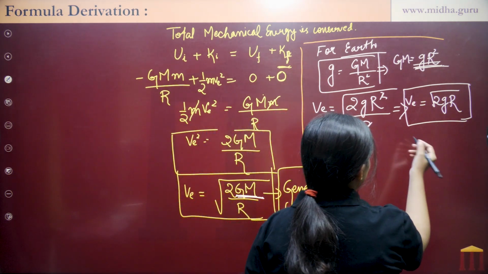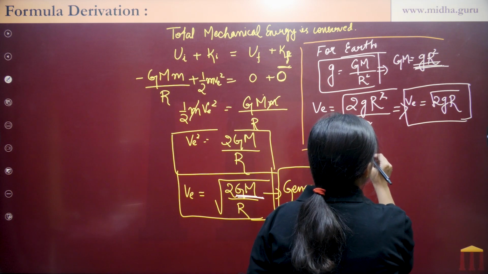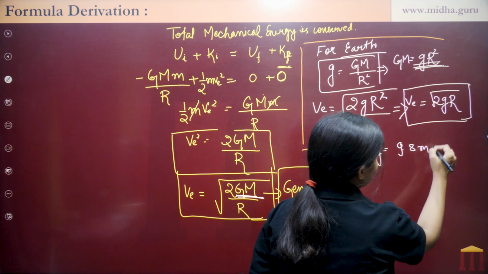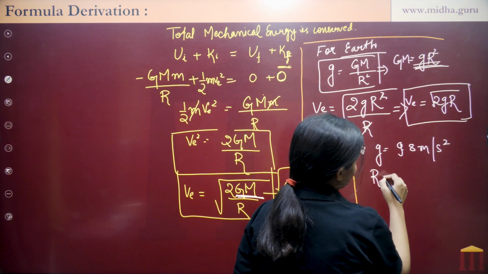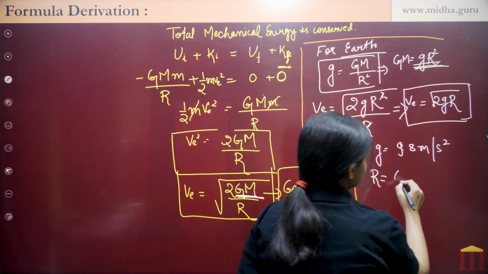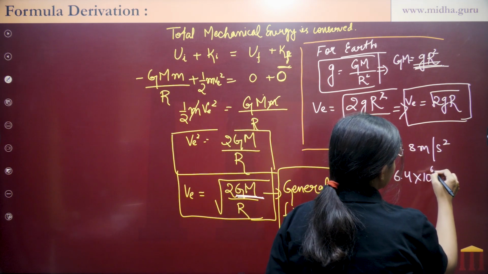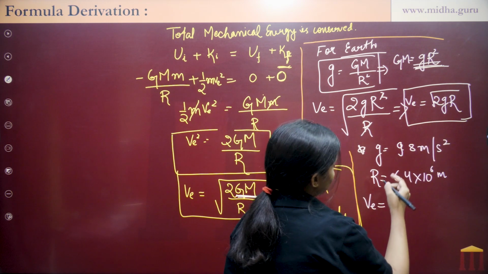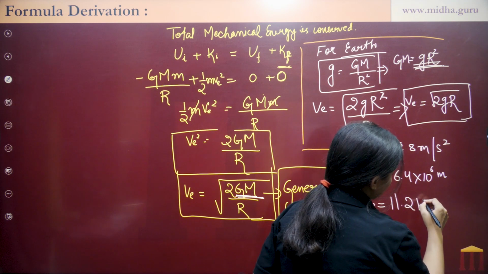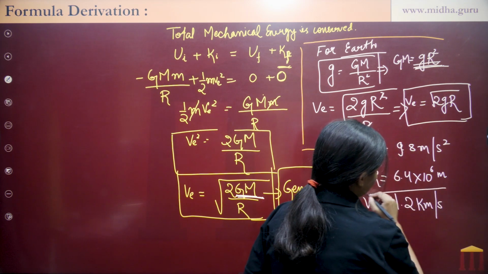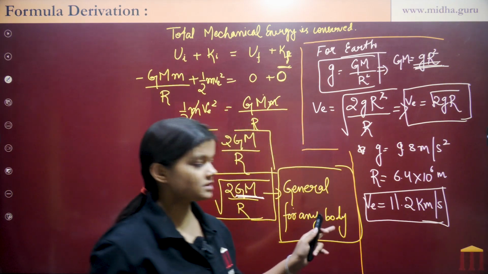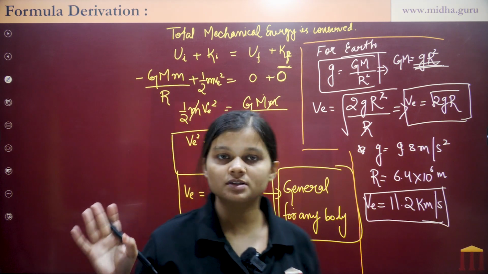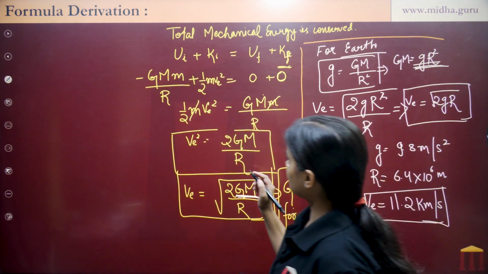Now let's put the values and find it. The value of small g is 9.8 meter per second square, and the value of r, that is the radius of Earth, is 6.4 into 10 to the power 6 meter. On putting these values in here, we will get escape velocity as 11.2 kilometer per second. This is the value of escape velocity for Earth. So I hope this derivation is clear to you.